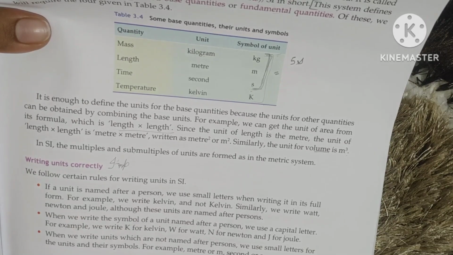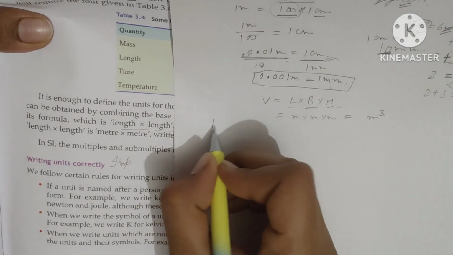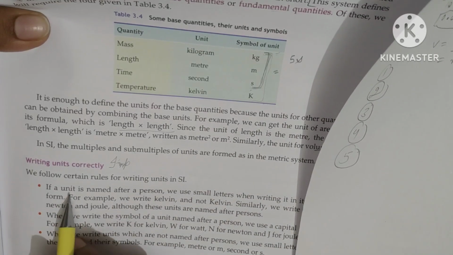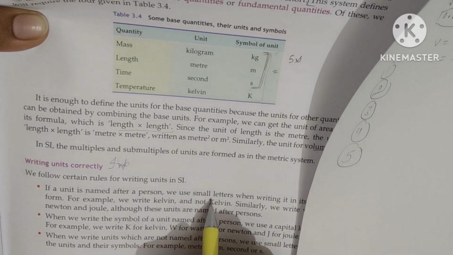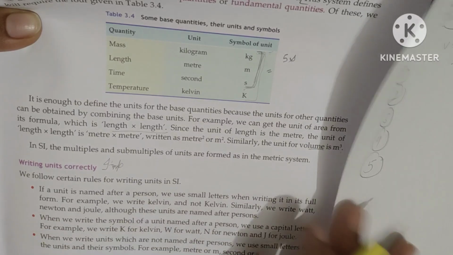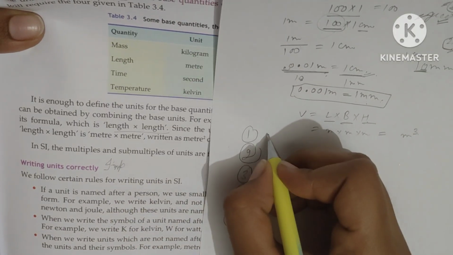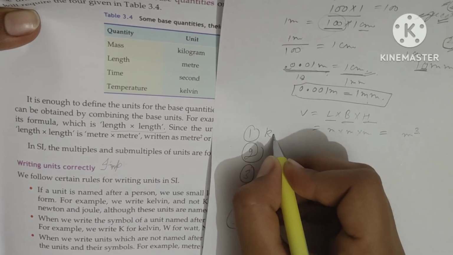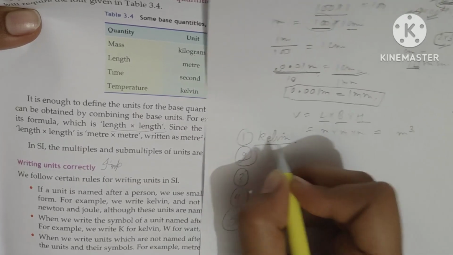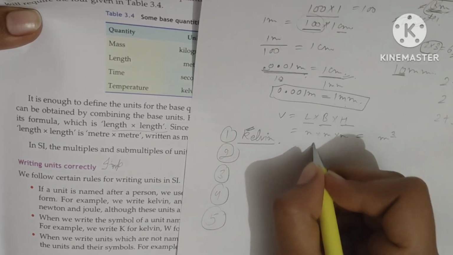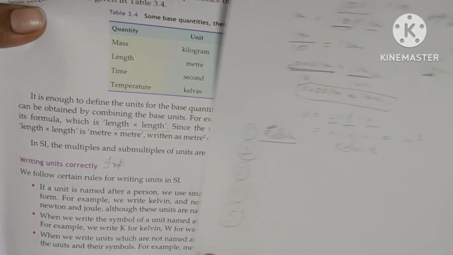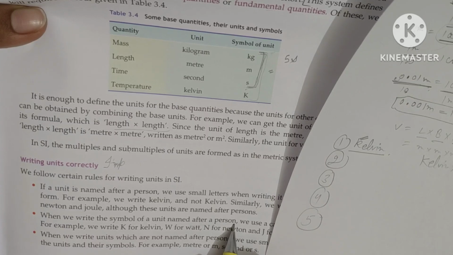The first thing is, let's discuss and learn these with the help of some examples. For example, the first thing is written: if the unit is named after a person, we use small letters for writing the full name of the unit. Just like Kelvin was one scientist, and we have the unit also named Kelvin for the temperature. So we have to write Kelvin using all small letters, even the first one. This is right, this is wrong. Clear?